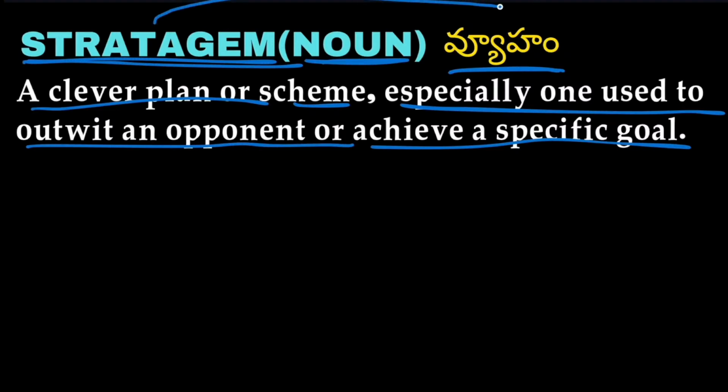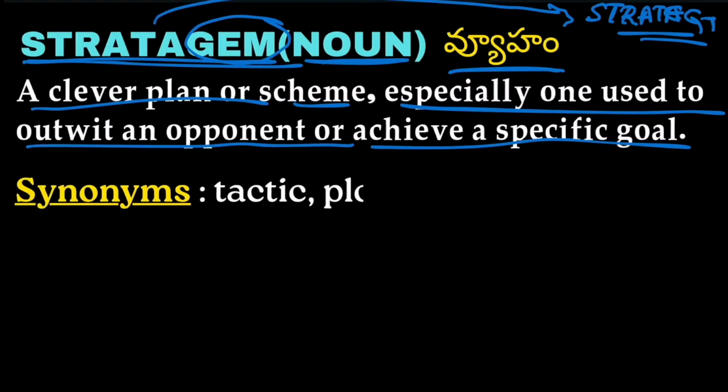This word itself contains the word strategy. Strategy in the sense of a plan. So a clever plan is a stratagem. Stratagem means a clever plan to outwit an opponent, and strategy means just a plan.